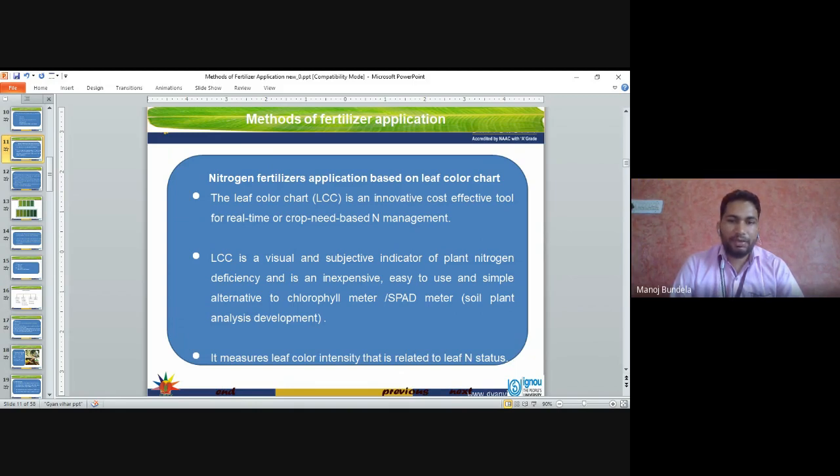chlorophyll meter, SPAD meter, soil plant analysis development. The leaf color chart is a very effective method and easy to use, and not so expensive. If we go for soil plant analysis, we have to analyze the soil and after that apply the fertilizer, so it is costly and takes time. But the leaf color chart does not take so much time, and it is a very effective method of application of nitrogenous fertilizers. It measures the leaf color intensity, which is related to the leaf nitrogen status.